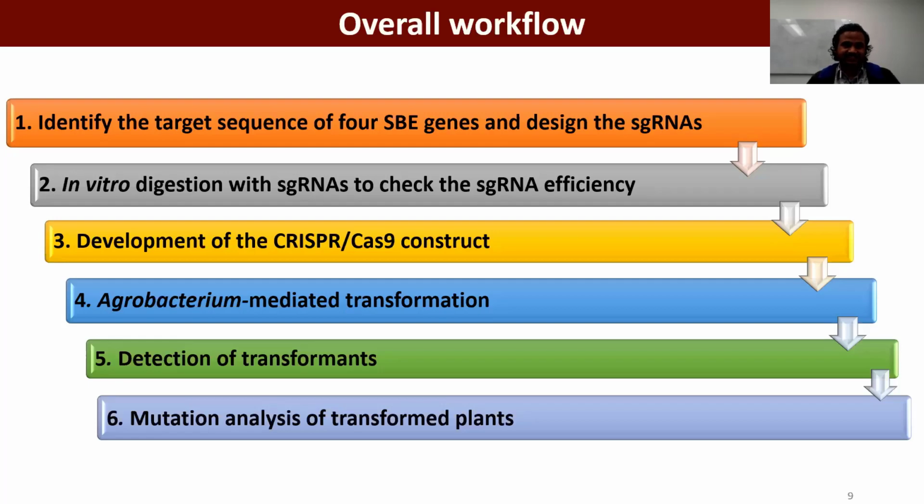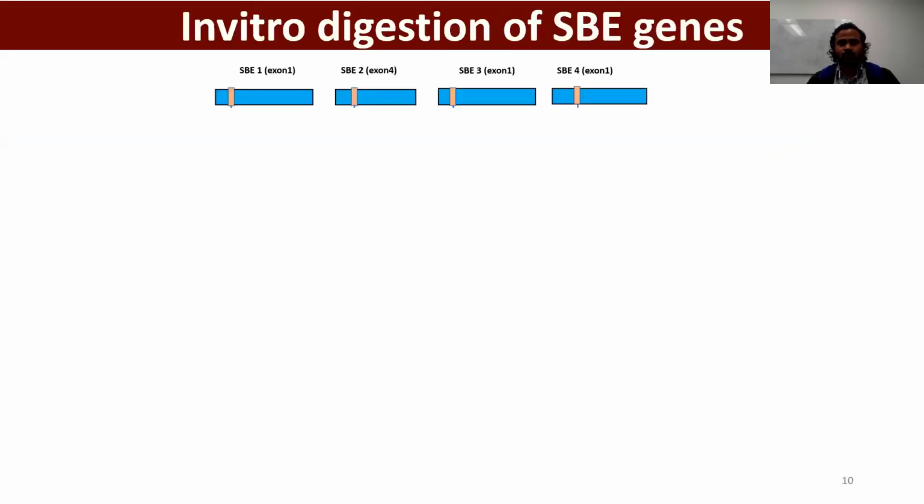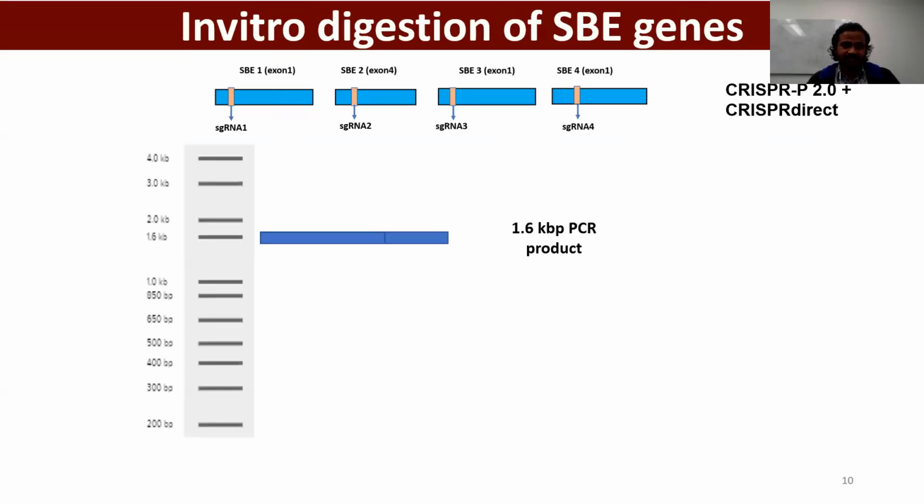Amplicon-based MiSeq analysis. For designing the guide RNA, we used two web-based tools, which are CRISPR-P and CRISPR-Direct. After designing guide RNA for all 4 starch branching genes, we ordered them commercially.